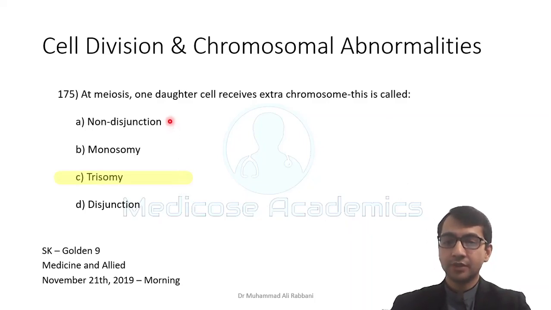This is non-disjunction. This is unequal distribution of chromosome. When the chromosomes are arranged at the equatorial plate, they normally separate from one another equally. That is known as disjunction. But if that failed to occur, it will be non-disjunction. Strictly speaking, this answer is absolutely correct, but I am giving preference to trisomy because they have told about the receiving of extra chromosome. So I am giving preference to trisomy.